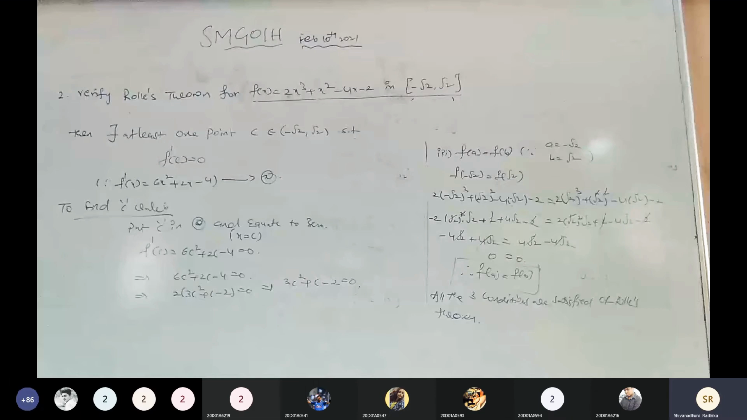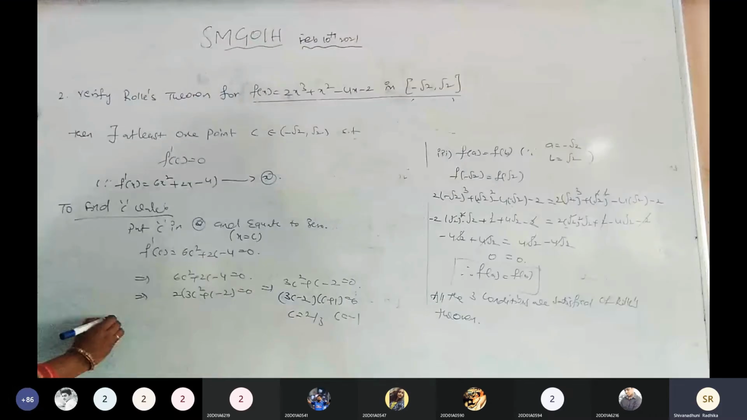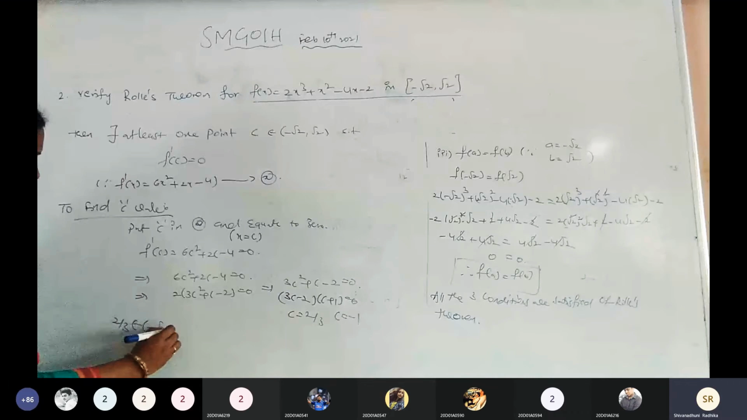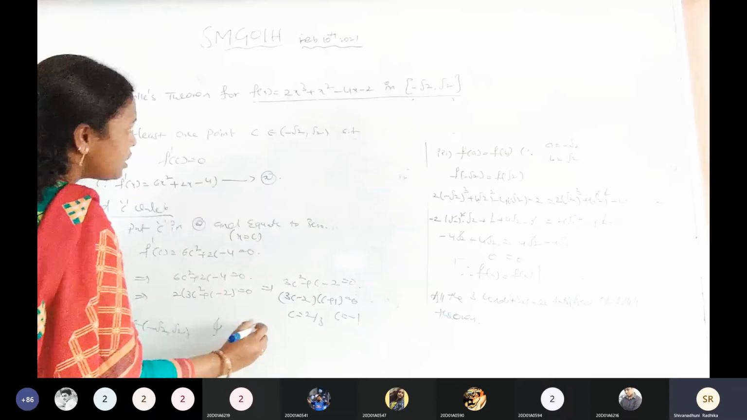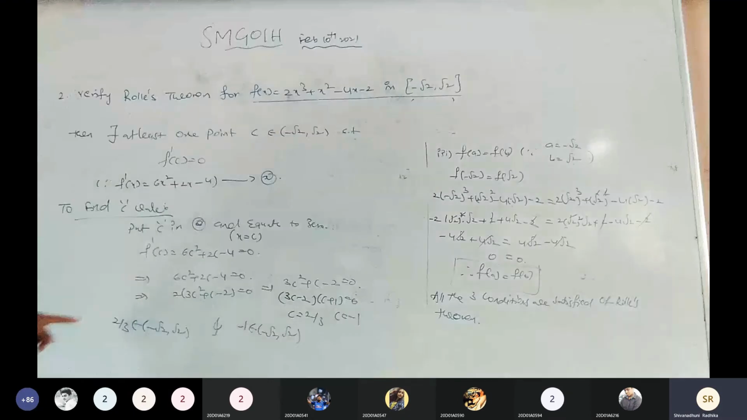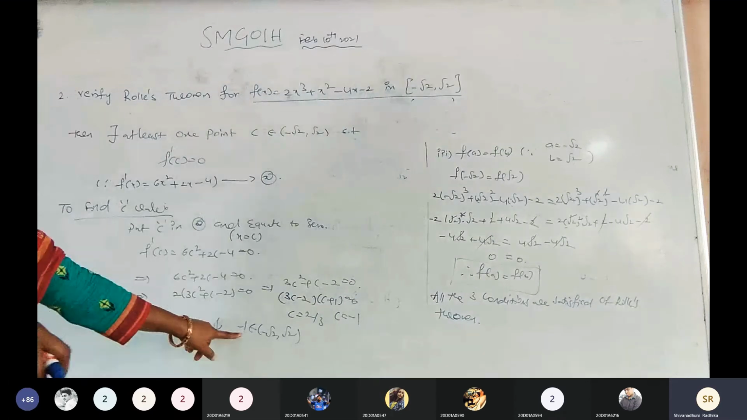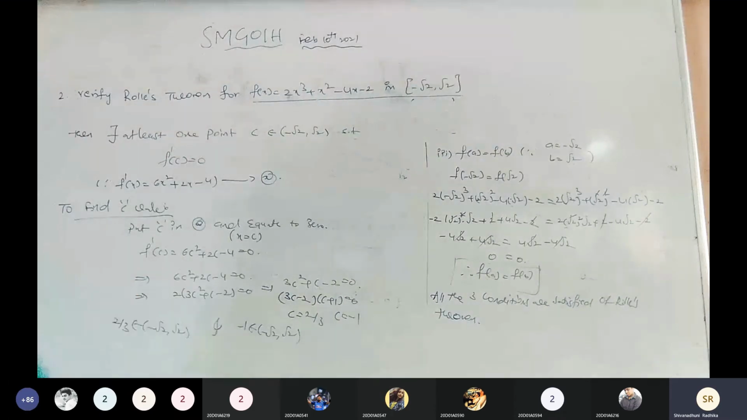What is the main condition? Compulsorily, this c value belongs to the open interval minus root 2 comma root 2. First, the value 2 by 3 belongs to minus root 2 comma root 2, and we need to check whether minus 1 belongs to minus root 2 comma root 2. Which one belongs to the interval?